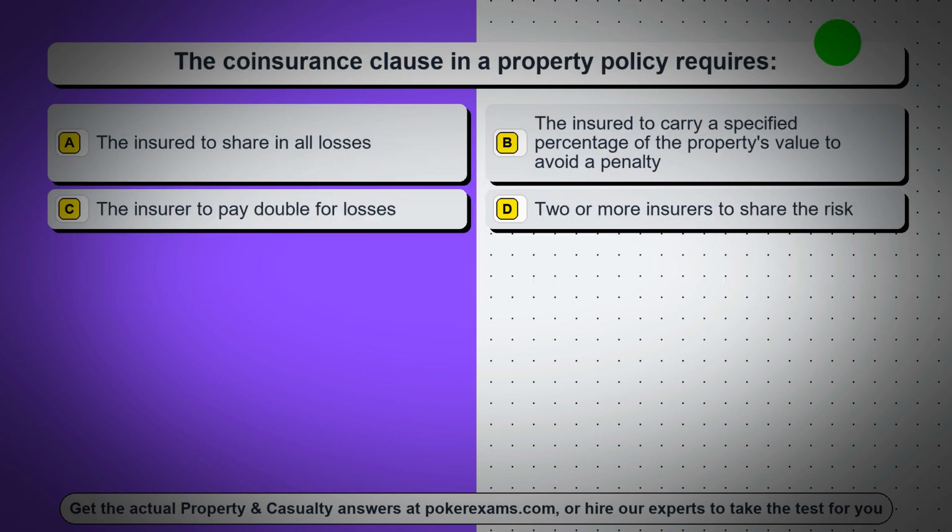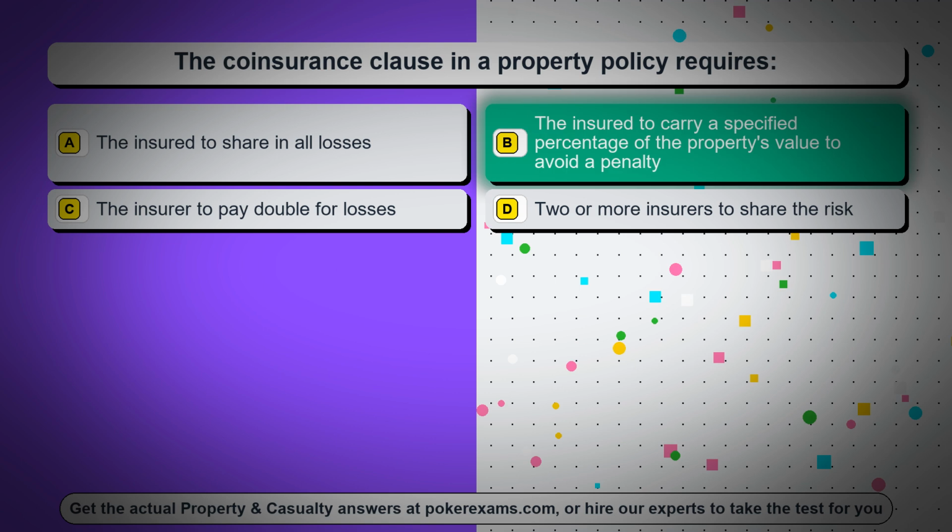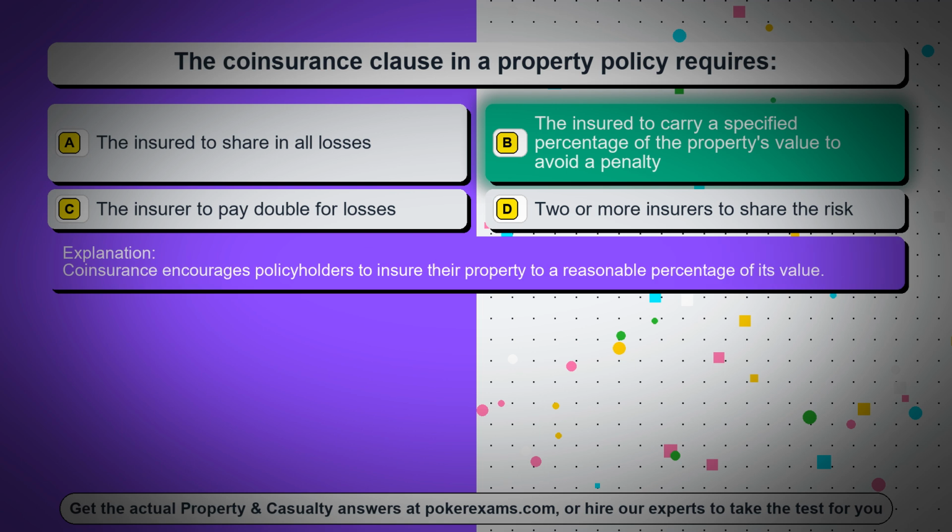Question 91. The co-insurance clause in a property policy requires: Option A, the insured to share in all losses. Option B, the insured to carry a specified percentage of the property's value to avoid a penalty. Option C, the insurer to pay double for losses. Option D, 2 or more insurers to share the risk. The correct answer is option B, the insured to carry a specified percentage of the property's value to avoid a penalty. Co-insurance encourages policyholders to insure their property to a reasonable percentage of its value.